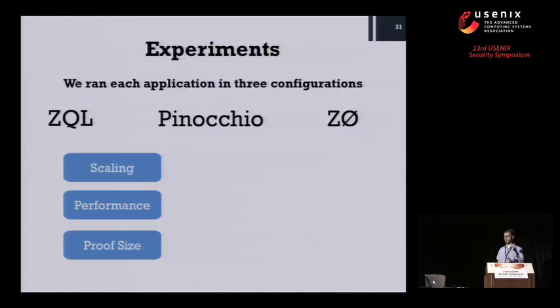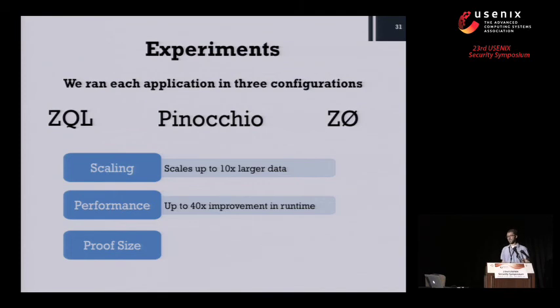So I won't walk through any more graphs. There are a lot more in the paper again. I'll just sort of summarize the main points of the rest of the experiments. When it came to scaling, so how well did zee-not cope with larger data sizes, we found it did a lot better. It could handle up to 10 times more data on the inputs than the other two. In terms of raw performance, I think it generally did about 5 to 7 times better. In one case, it got up to a 40x improvement, which was awesome.